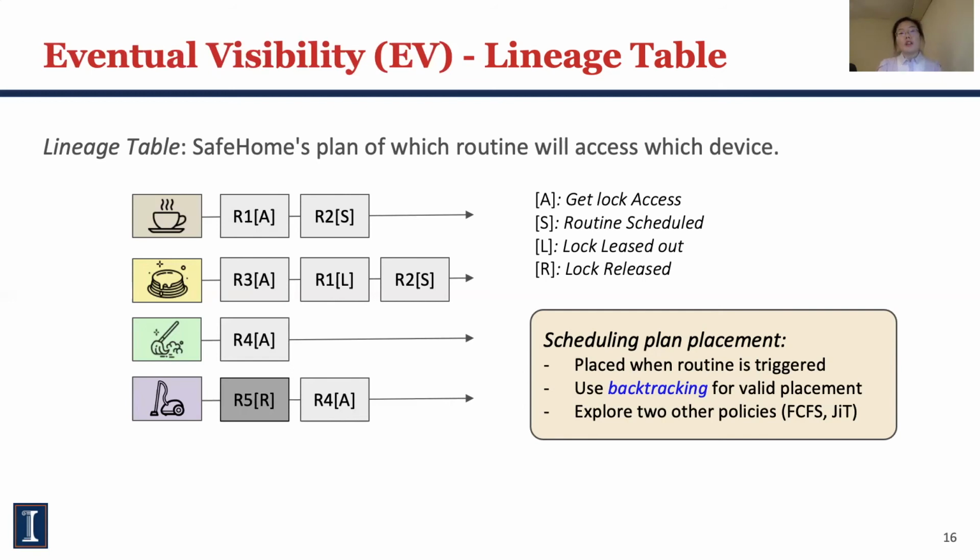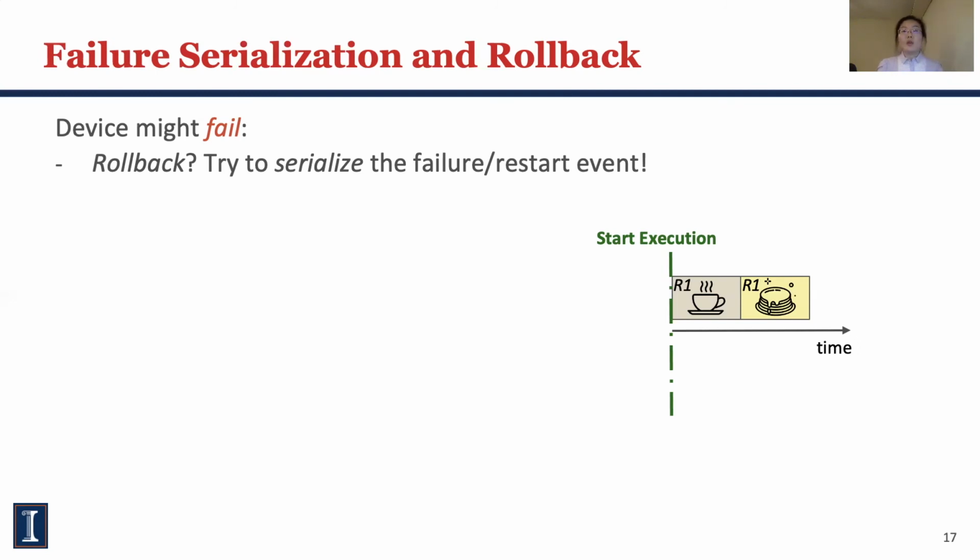So far, the designs focus on serial equivalence, but there's another property that we care about, which is atomicity. It relates to the design when failure happens. A naive way to provide atomicity is rollback, but it might cause high physical world impact. Thus, SafeHome minimizes rollbacks by serializing the failure and restart events together with the routine execution. Here is how it works in EV.